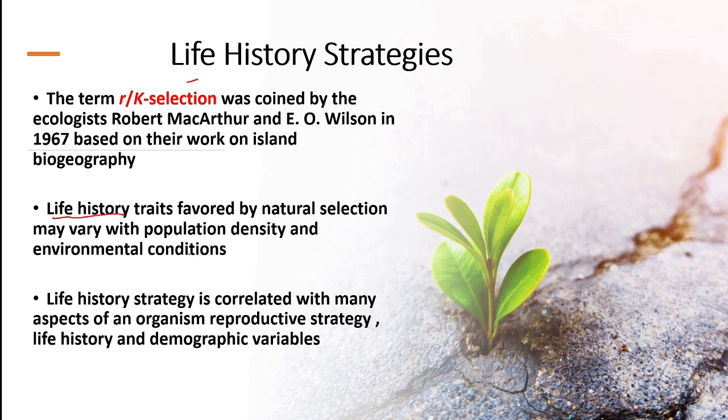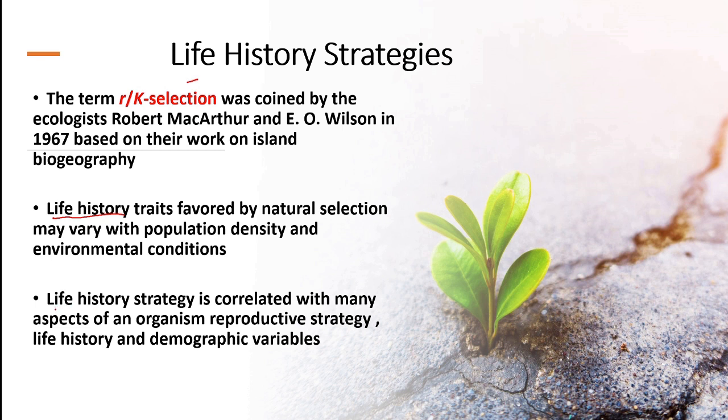In simple words, they have to achieve a balance between two opposite situations. It means the organism has to maintain balance between growing, surviving and reproducing. That is the meaning of life history.